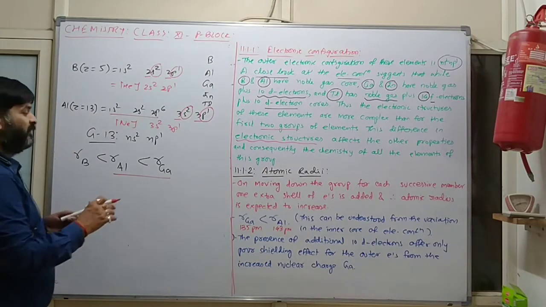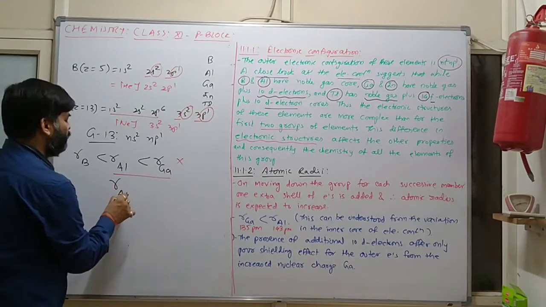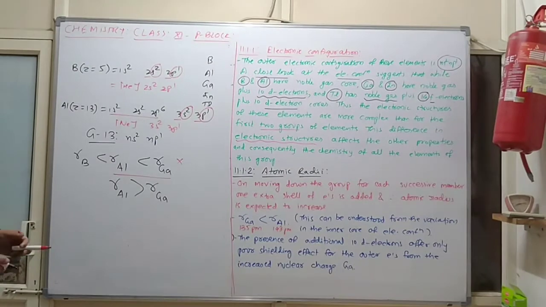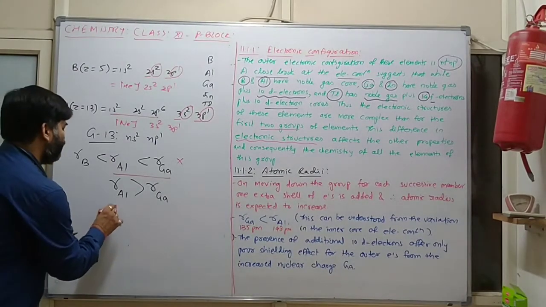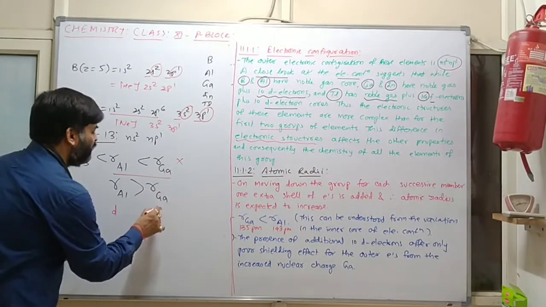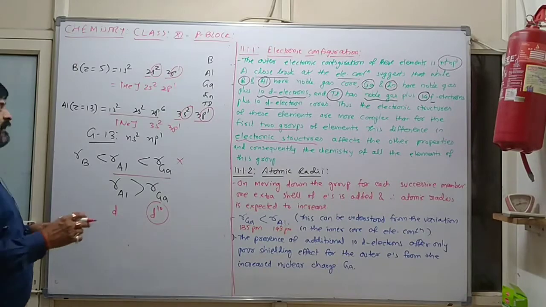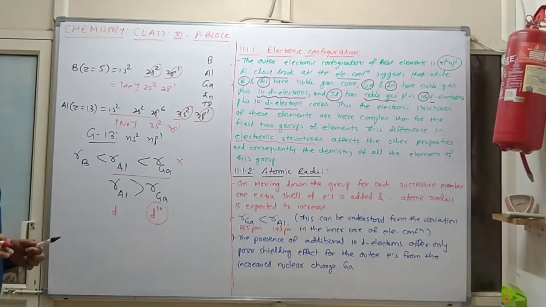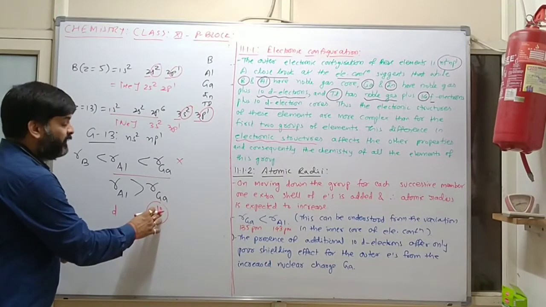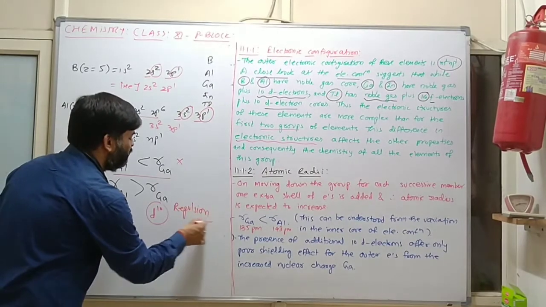लेकिन होता क्या है? ये wrong हो जाता है. The atomic radius of aluminium is more as compared to gallium. So what is the scientific reason? In case of aluminium the d orbital is not filled, but in gallium, the d orbital is completely filled. So due to this reason, what will happen here? Here repulsion will be there.